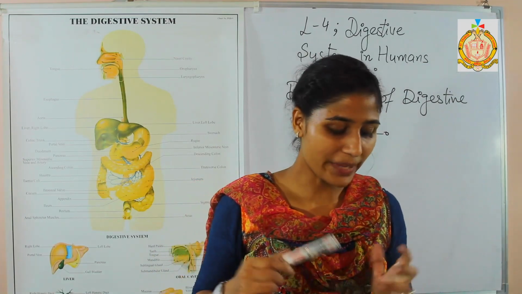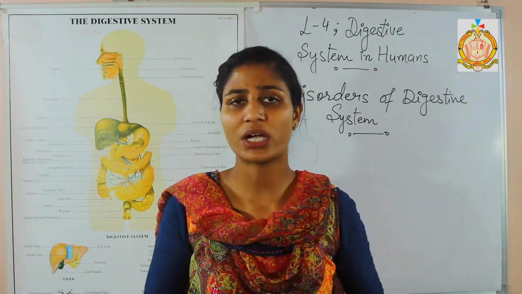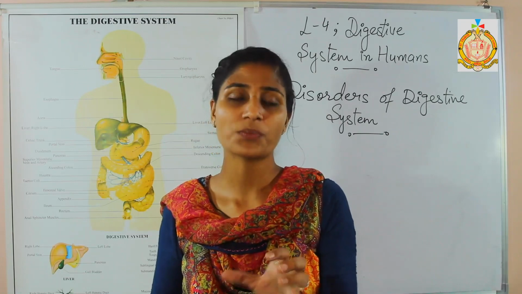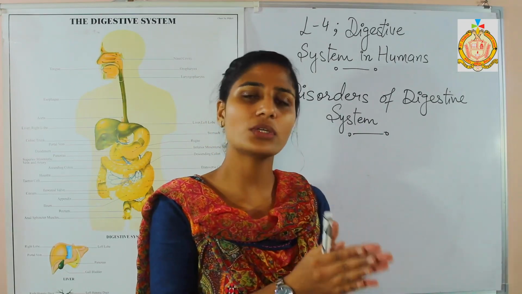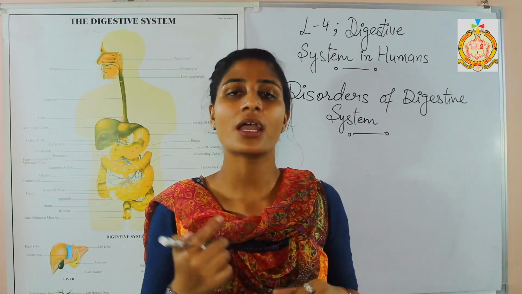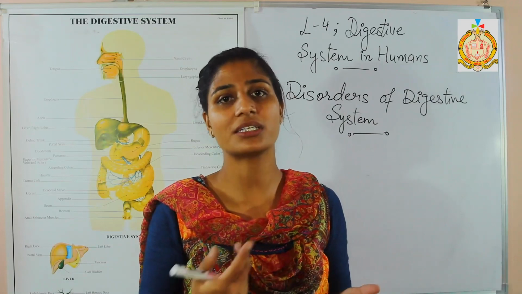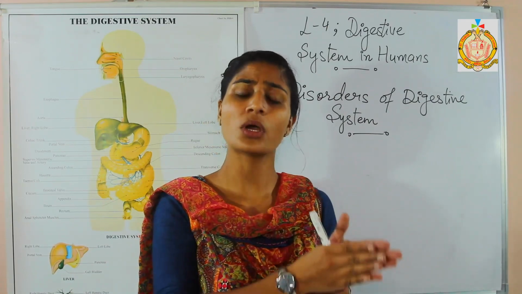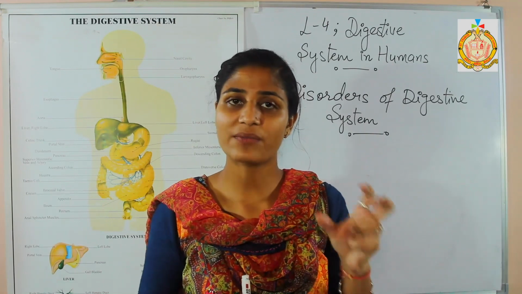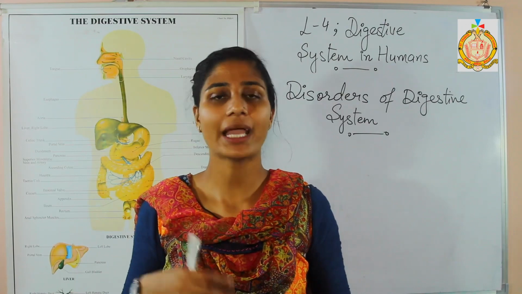Next one, eat a balanced diet. Food should have all the components, meaning carbohydrates and the other components should be in appropriate amounts in your food. If they are lesser in your food, that also creates a problem in your body, meaning deficiencies, some kind of malnutrition and other diseases. Every component in your food should be proper, so that your body will be healthy.